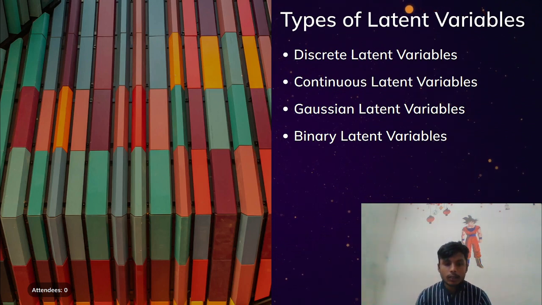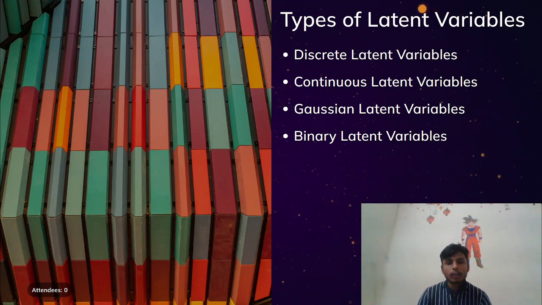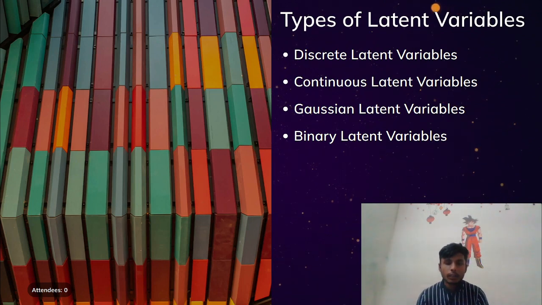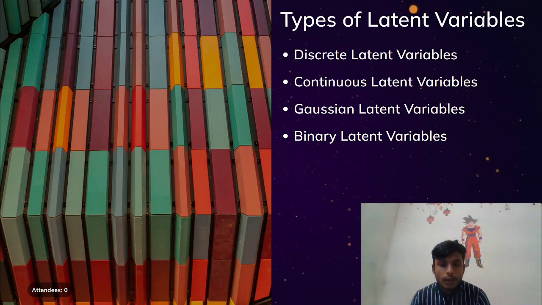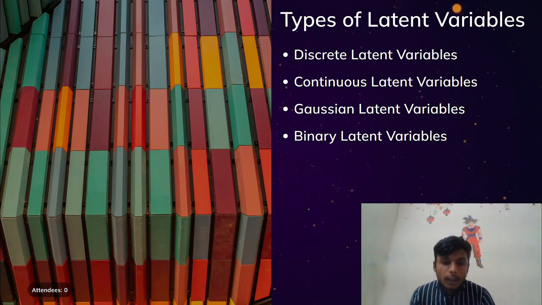The next one is continuous latent variables. These are variables that can take on any real valued number such as a person's height or weight. They are particularly used to represent the underlying structure of the data such as a person's latent preferences. Gaussian latent variables. These are variables that follow a Gaussian distribution. They are commonly used in models such as the variational autoencoder (VAE) and the Gaussian mixture model (GMM).